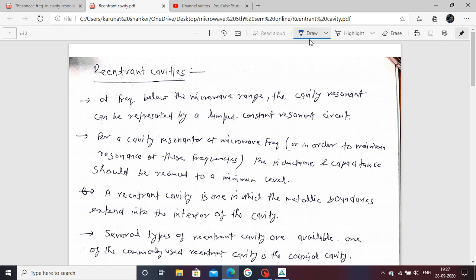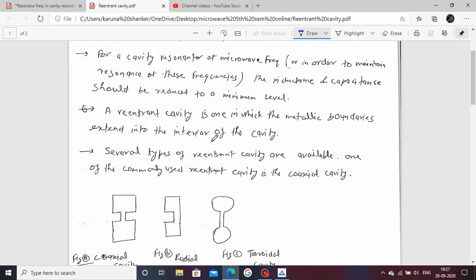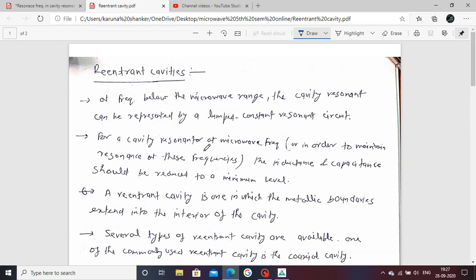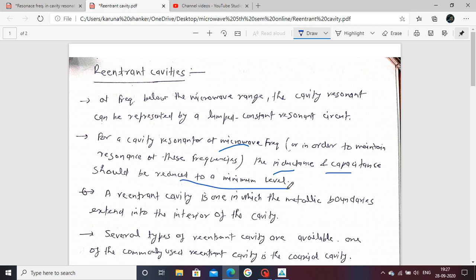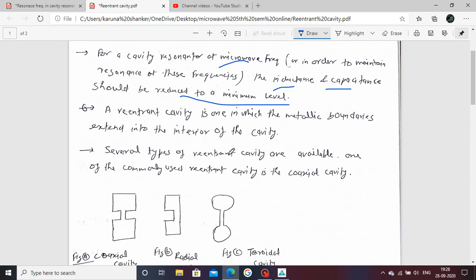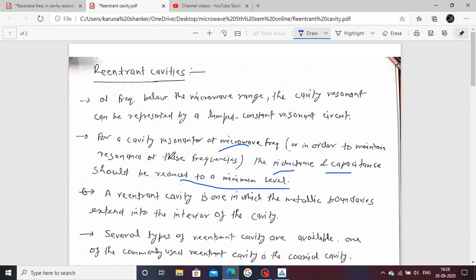Okay. Next, to move to higher frequency, means at a microwave frequency, we reduce the value of inductance and capacitance. Inductance and capacitance should be reduced to the minimum level. To form a cavity resonator, the inductance and capacitance values are reduced to a minimum level.